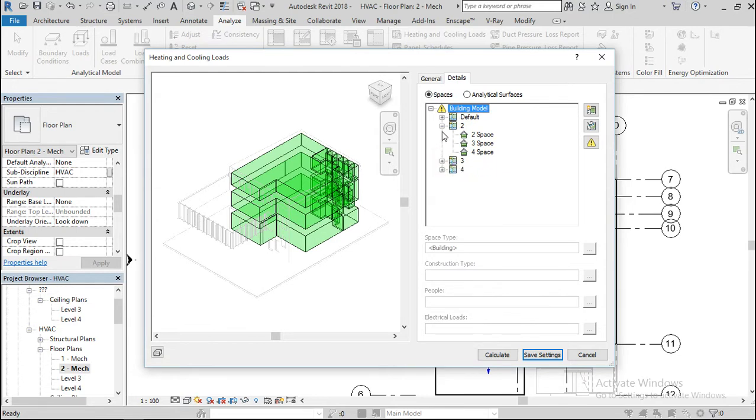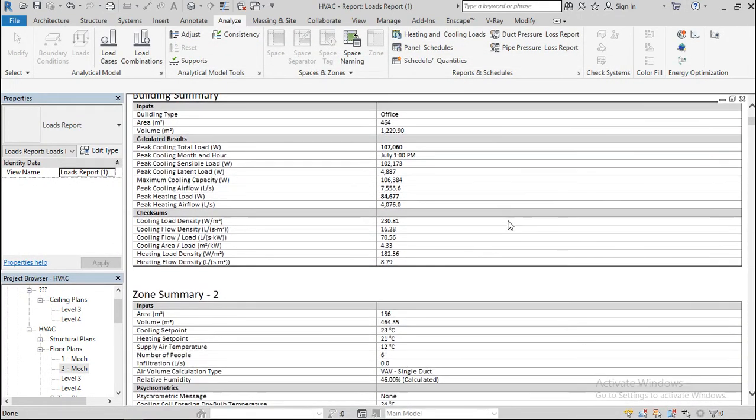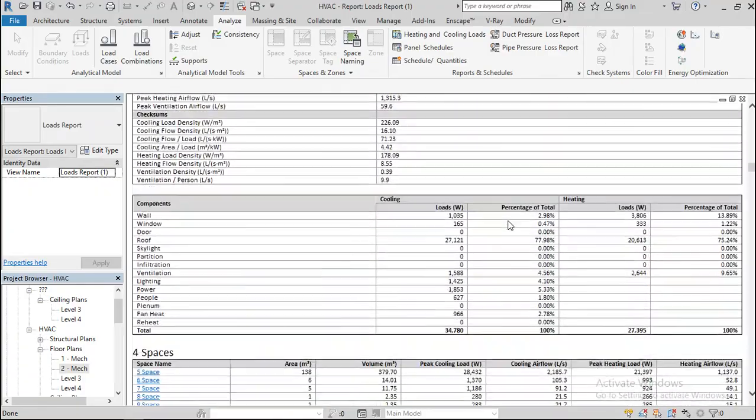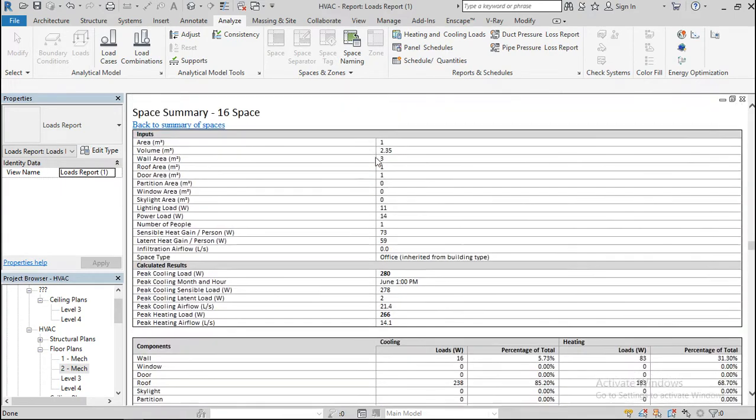All I have to do is hit Calculate. Now let's see the report. Let's see the general report. Okay, my report is out. You can see this is the report on this spacing.